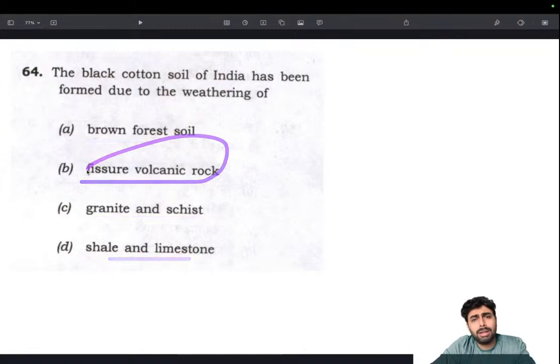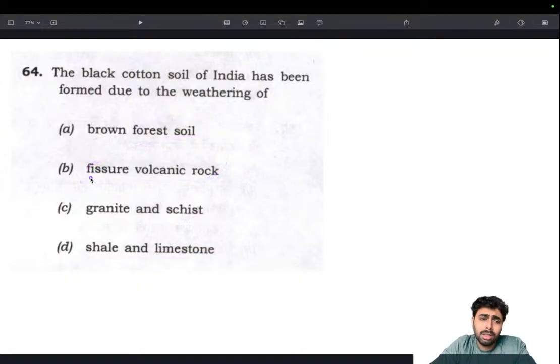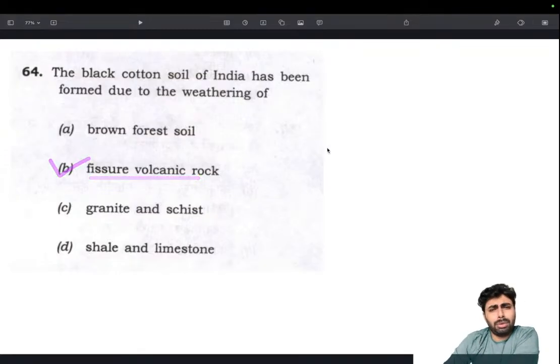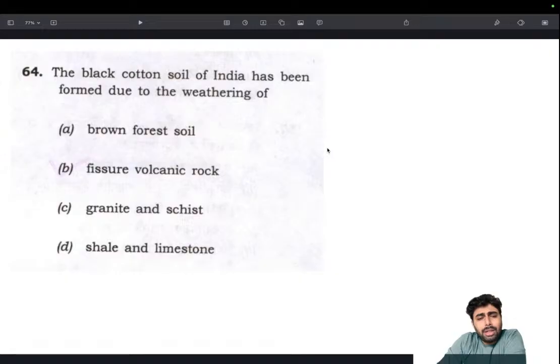it's from the Deccan Trap, and the Deccan Trap was once a volcano, and it has got a flat basaltic region. So it's volcanic, fissure volcanic lava. That's straightforward, and you know that. Try to learn about the soil types in India, but I don't recommend spending too much time. One question could be asked at most.